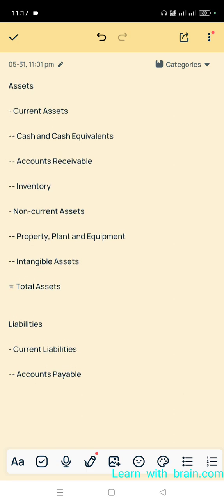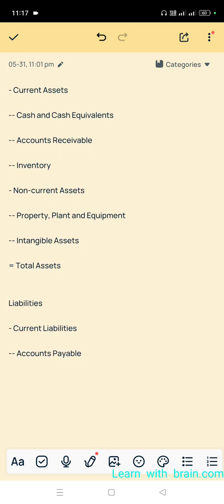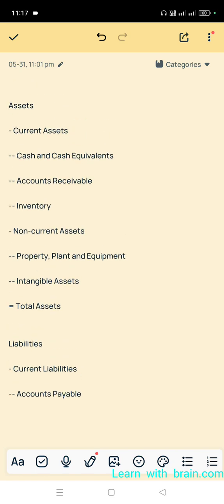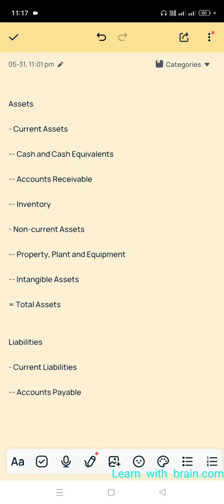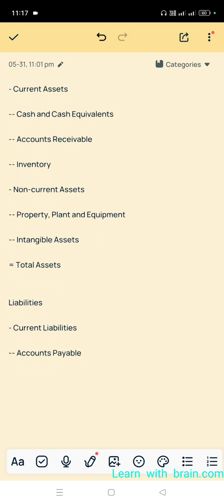Next, liabilities: current liabilities, accounts payable, other liabilities. After that, total liabilities. So total assets equal total liabilities plus equity. So these are the income statement and balance sheet. Here total liabilities and equity are not written.